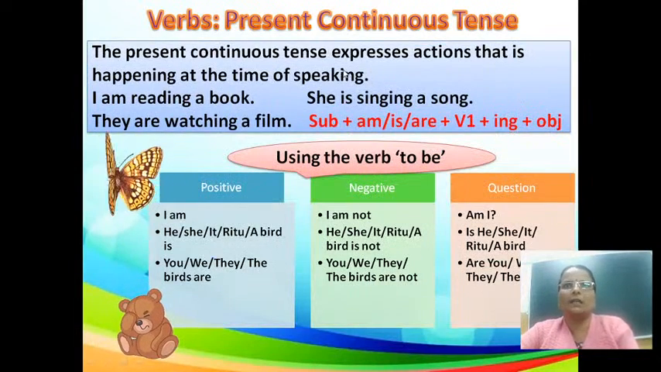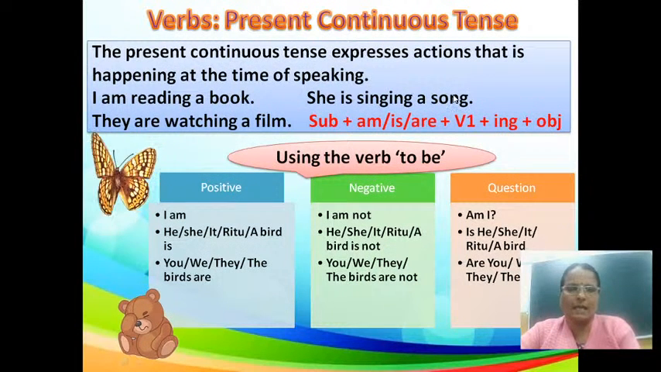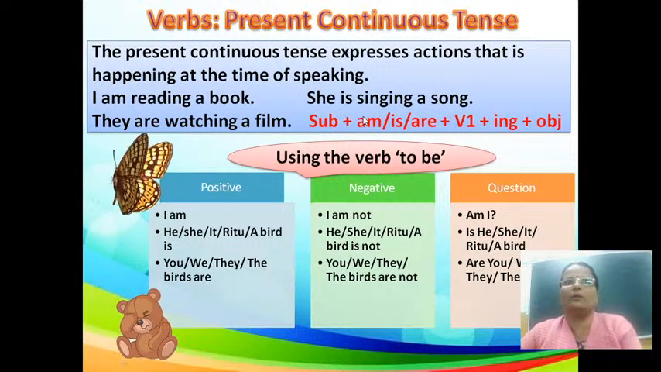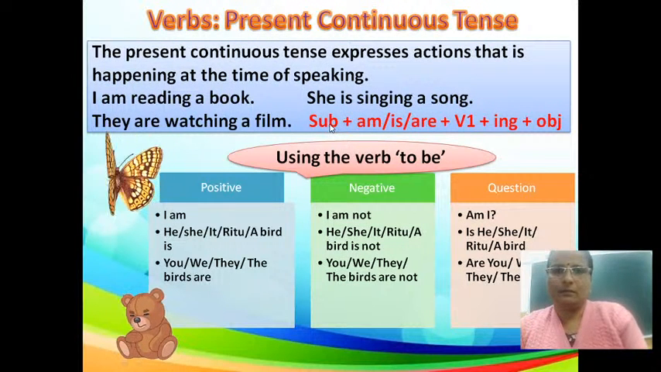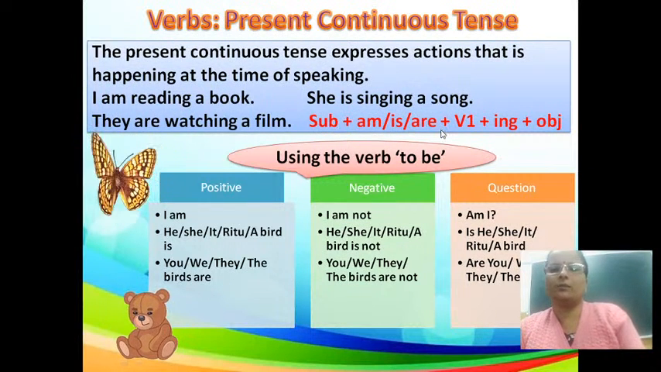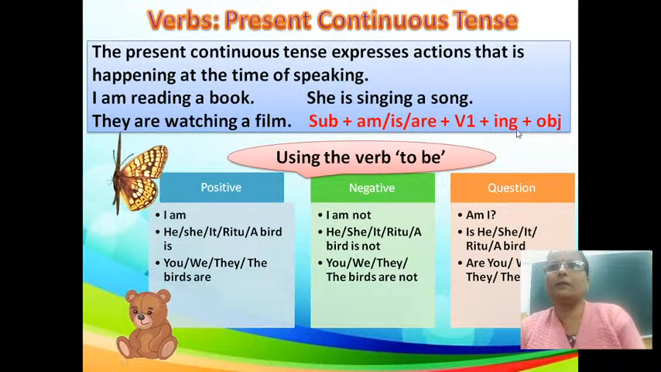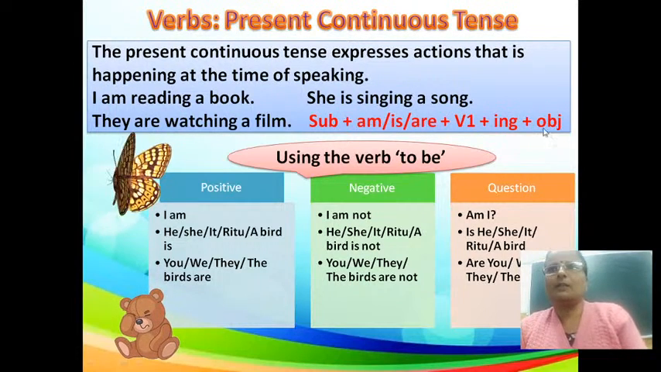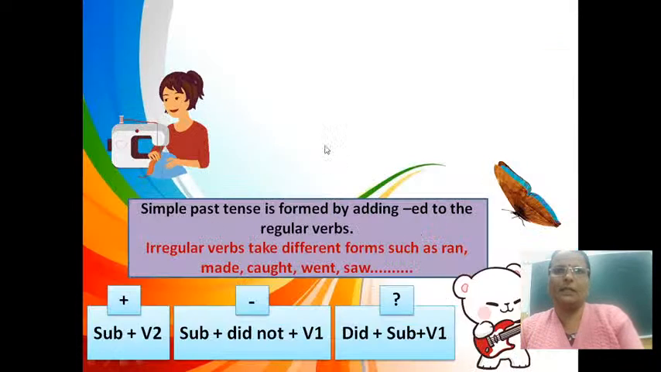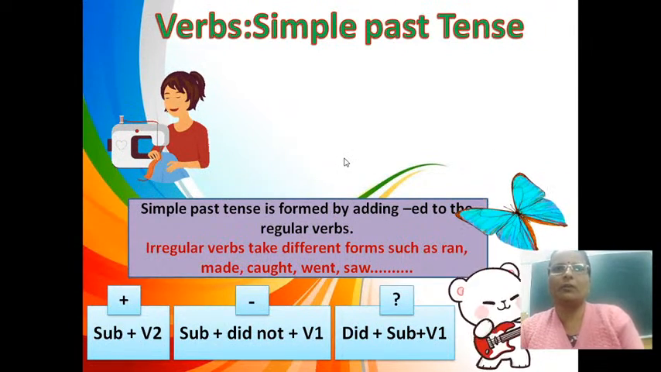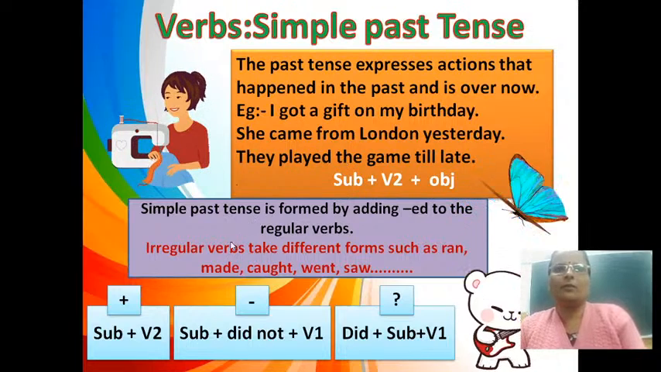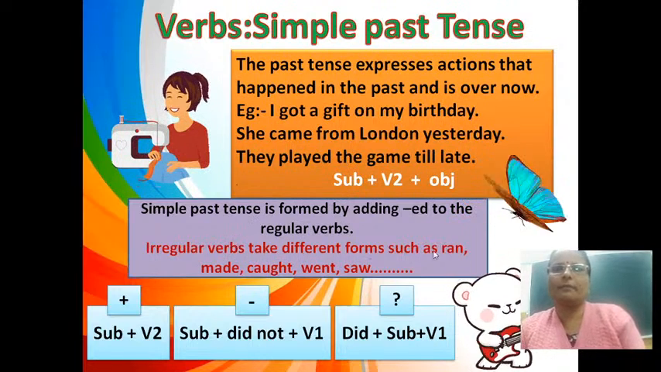The present continuous tense expresses actions that are happening at the time of speaking and are going on. We form it by following the format subject plus am, is or are according to the subject plus the ing form of the verb plus object. For example, I am reading a book. Simple past tense is formed by adding ed to the regular verb. Irregular verbs take different forms such as ran, made, etc.